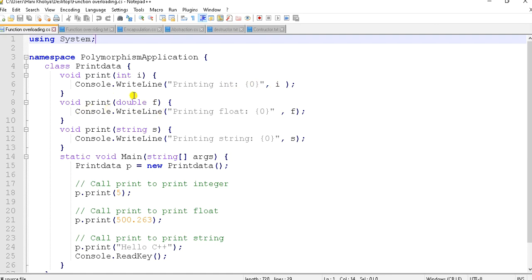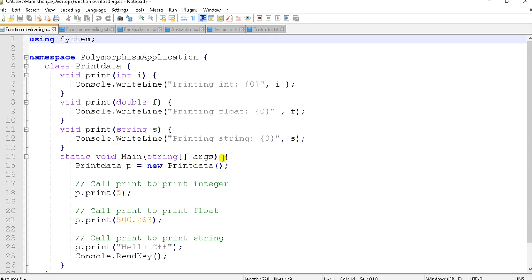Void print double f, it is of type double f. Console.WriteLine printing float, basically for float values. Void print string s, this is for string values. Console.WriteLine printing string, comma s.